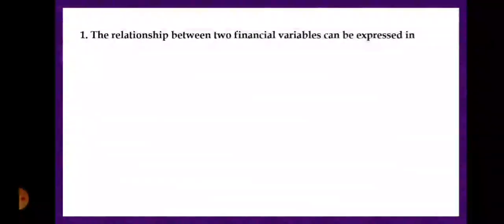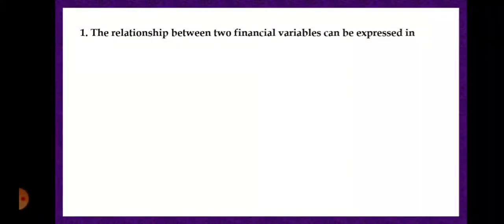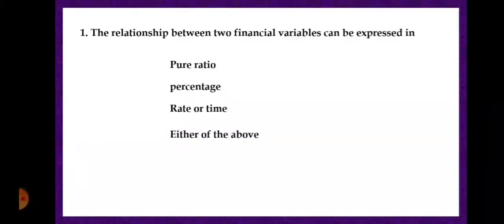So first question, the relationship between two financial variables can be expressed in option 1 pure ratio, option 2 percentage, option 3 rate or time, and option 4 either of the above.